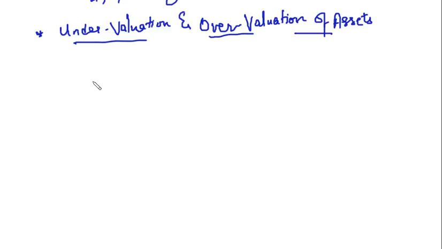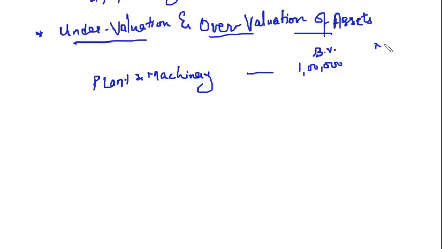Suppose you have an asset, plant and machinery, in your balance sheet for rupees 1 lakh. Right? This is the book value. Now, when you go to the market to find out the price of this plant and machinery, you realize that its price is 1,20,000.